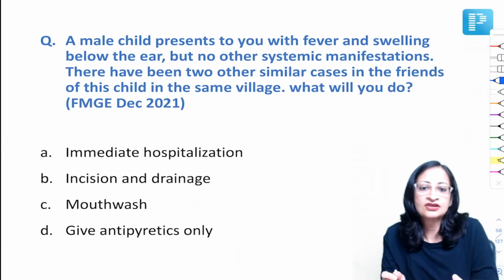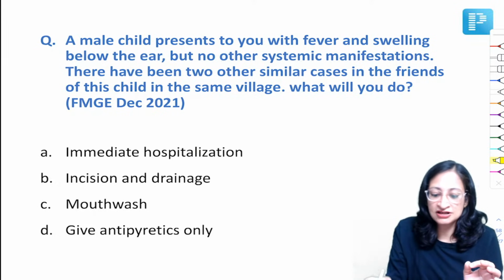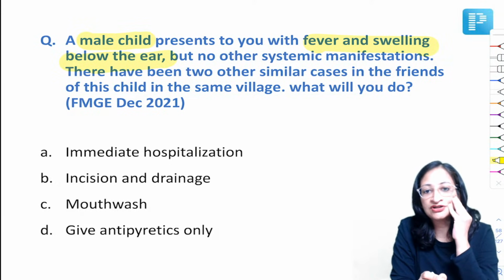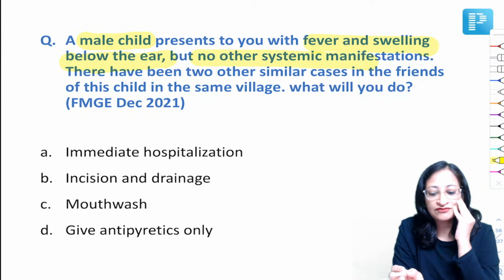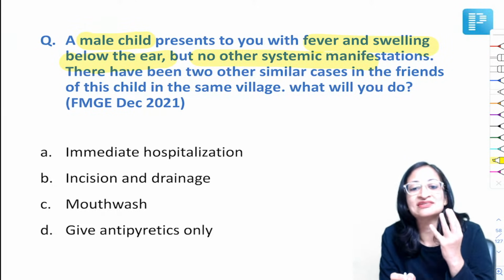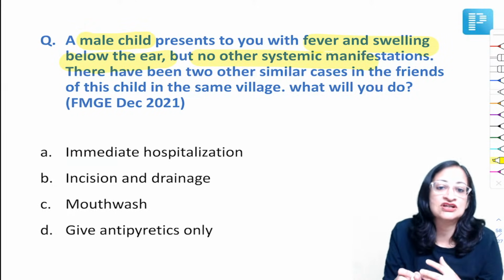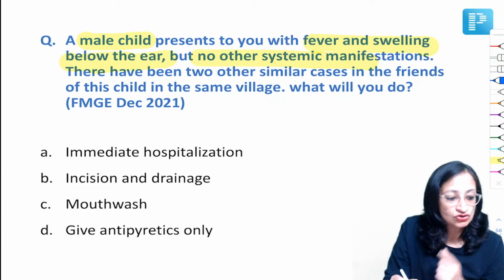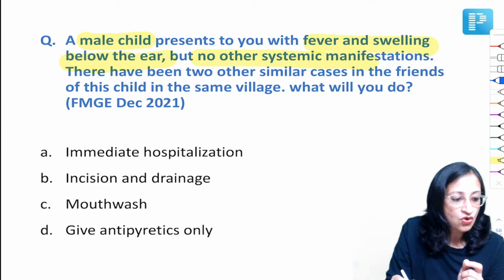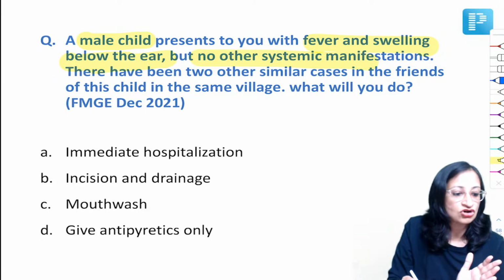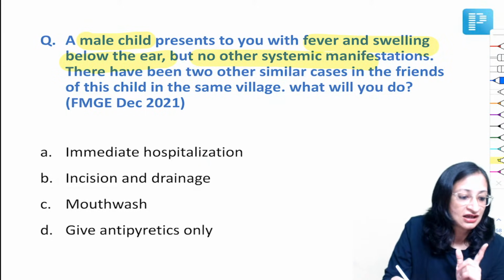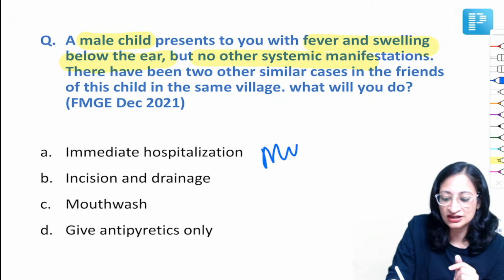A male child presents to you with fever and swelling below the ear, in the parotid region, with no other systemic manifestations. There have been 2 other similar cases among the friends of the child in the same village. What will you do? Friends, what is your diagnosis here? First tell me. Unfortunately, we are not going to do immediate hospitalization. Incision and drainage is also not required. Parveen, you're right. And Chandani, you are also right. This is a case of mumps.